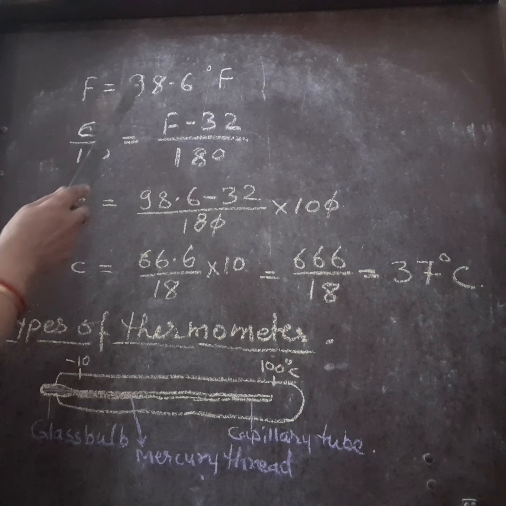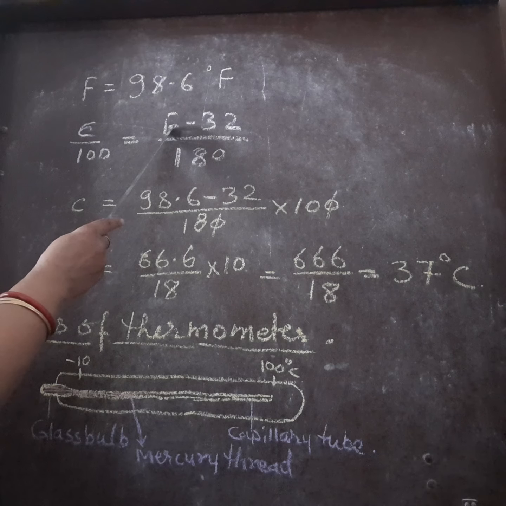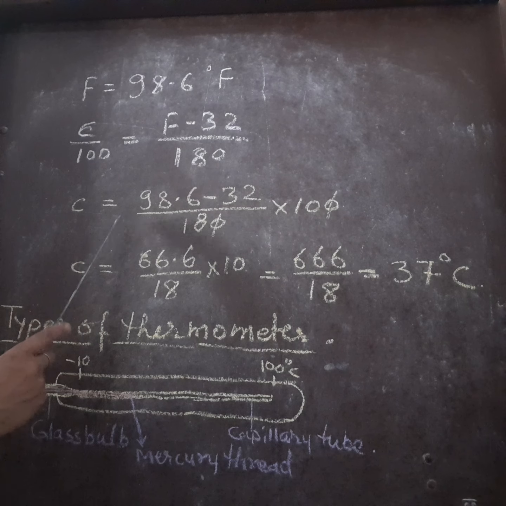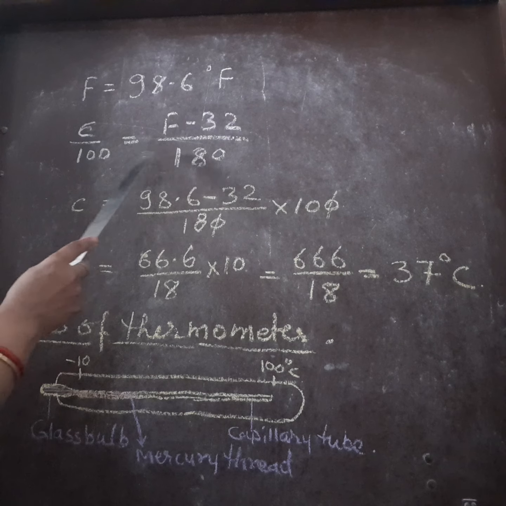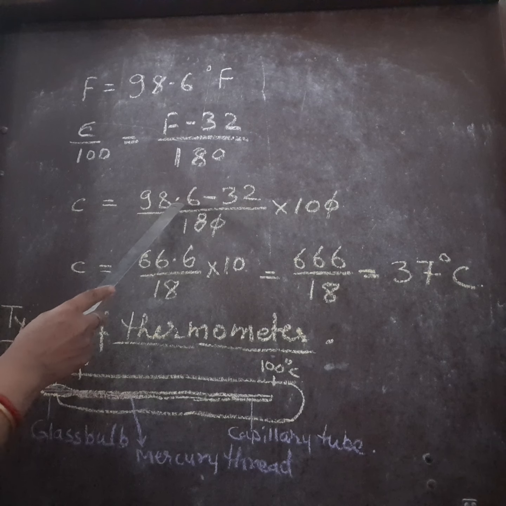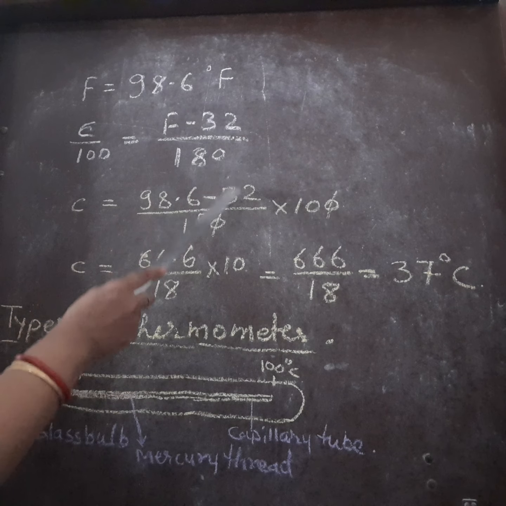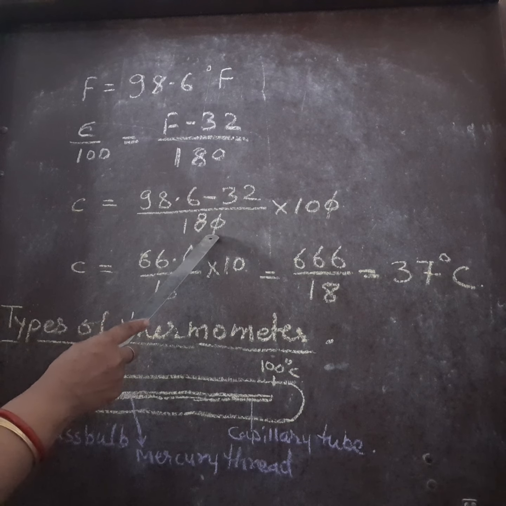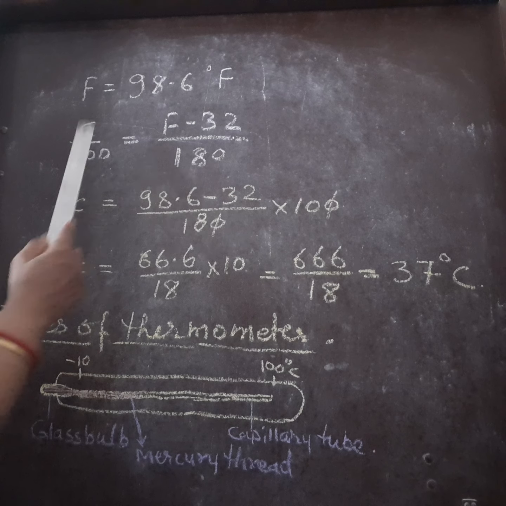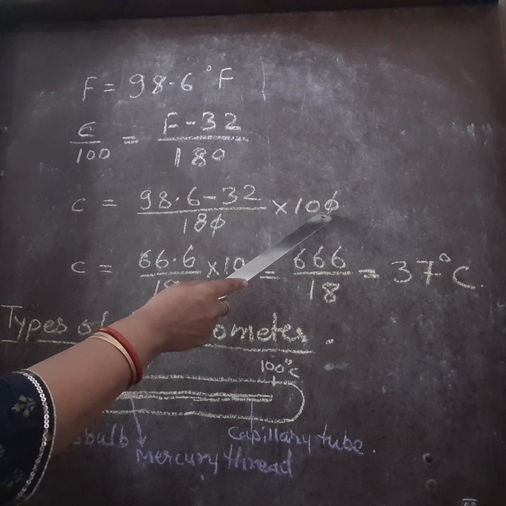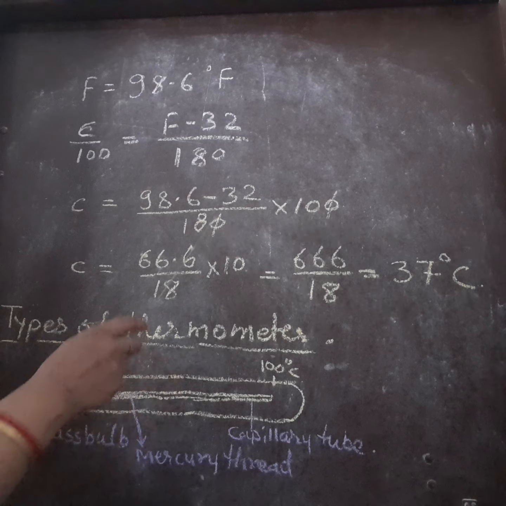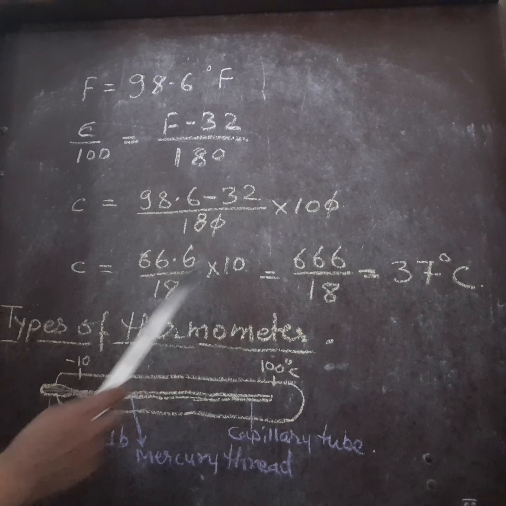You will put this value in place of Fahrenheit and solve the equation, that is C/100 = (98.6 - 32)/180. This 100, when it goes to the right hand side, gets multiplied. So 0 and 0 get cancelled.